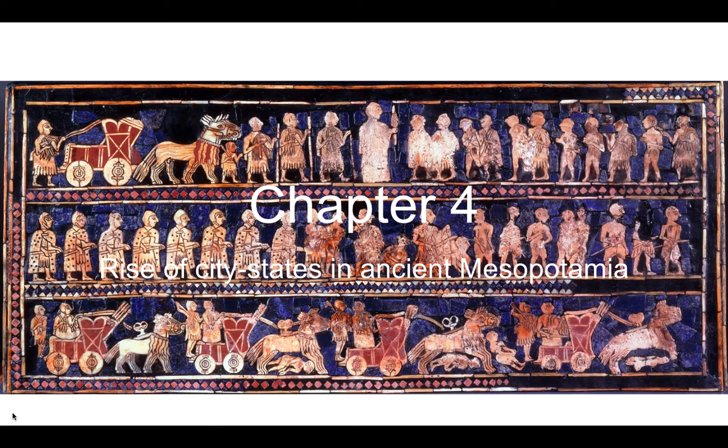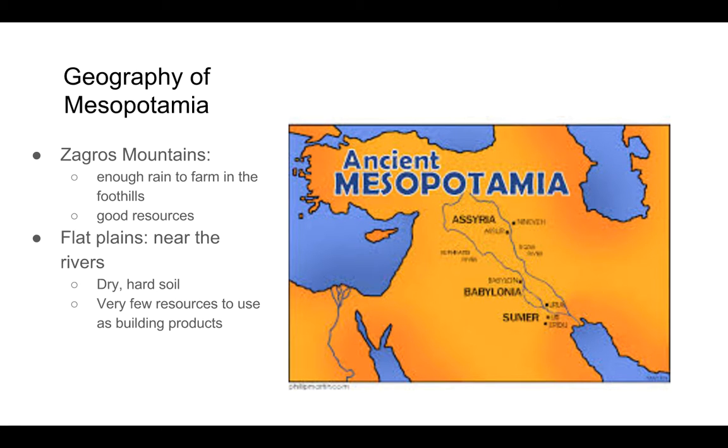All right. Welcome to Chapter 4, The Rise of City-States in Ancient Mesopotamia. It's going to be an overview of some of the things that led to the formation of these city-states. First thing we'll take a look at is the geography of Mesopotamia. We got two big features here that I want you to remember.